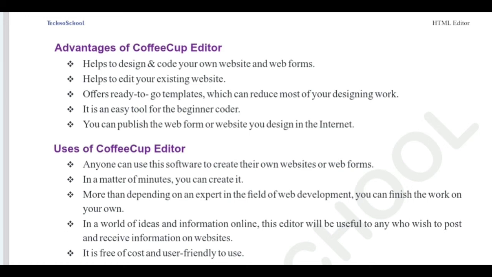Okay, children, understand the concepts here. Just give your own ideas here. You can understand how to create the steps in CoffeeCup Editor. It's a very simple lesson. You can understand it, just work on it or watch other YouTube videos. You can create one web page for your family members. If you have any doubts, you can ask me. I will clear your doubts.